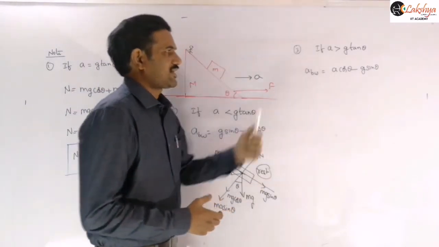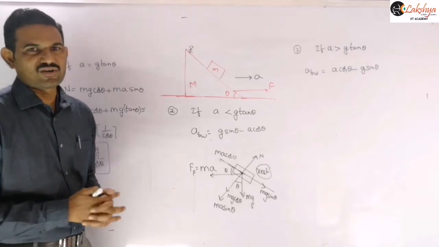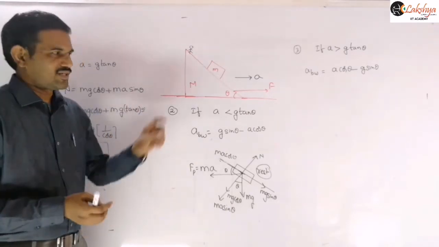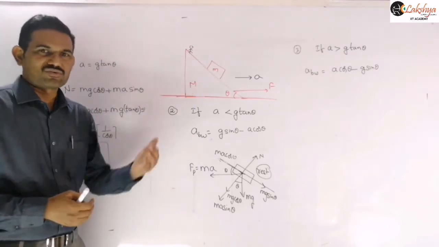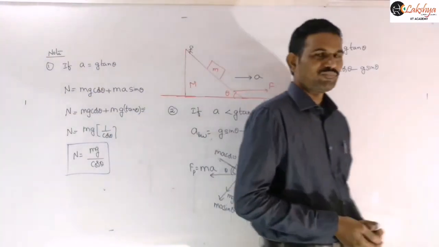Just that acceleration will be a constant acceleration you will get. Then S is equal to ut plus half at square you can apply here to find the time taken to reach the top of this wedge. So that L is equal to half into this acceleration we need to take into t square. From that you can calculate the time taken. So that point is also important, right?